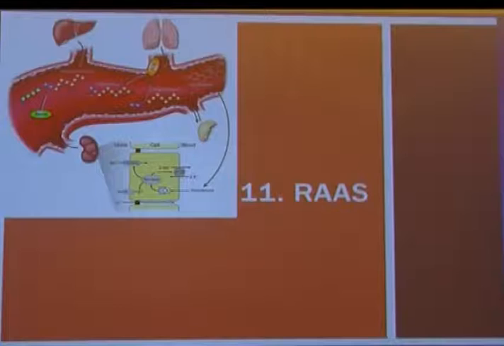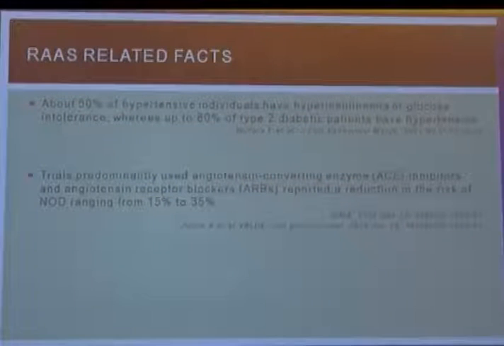Let us come to RAAS, and here I am not talking about the RAAS of the kidney, I am talking about RAAS in the pancreas. Well, amongst 50% of hypertensive individuals have hyperinsulinemia or glucose intolerance, whereas up to 80% of type 2 diabetic patients have hypertension. So, there is a close relationship between diabetes, hypertension and RAAS activity. Trials predominantly using either ACE inhibitors or ARBs have reported a reduction in new onset diabetes ranging from 15 to 35%. So, what is the mechanism?